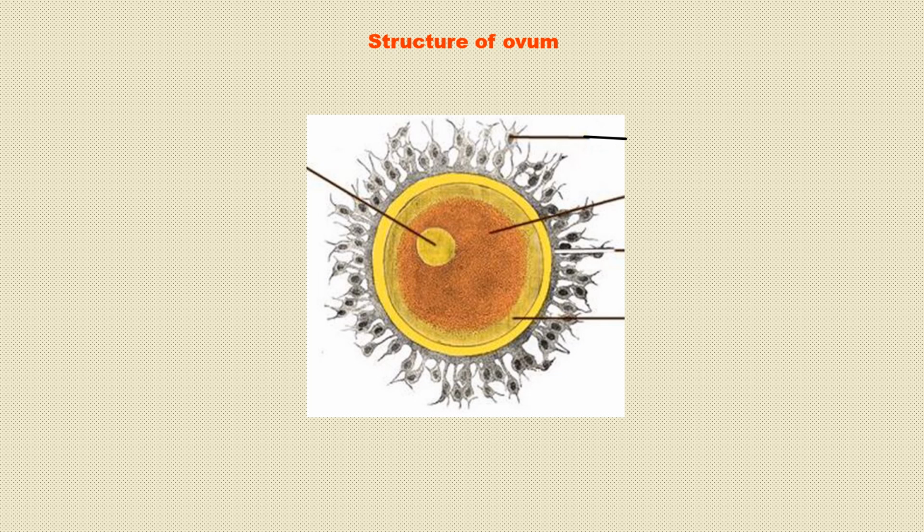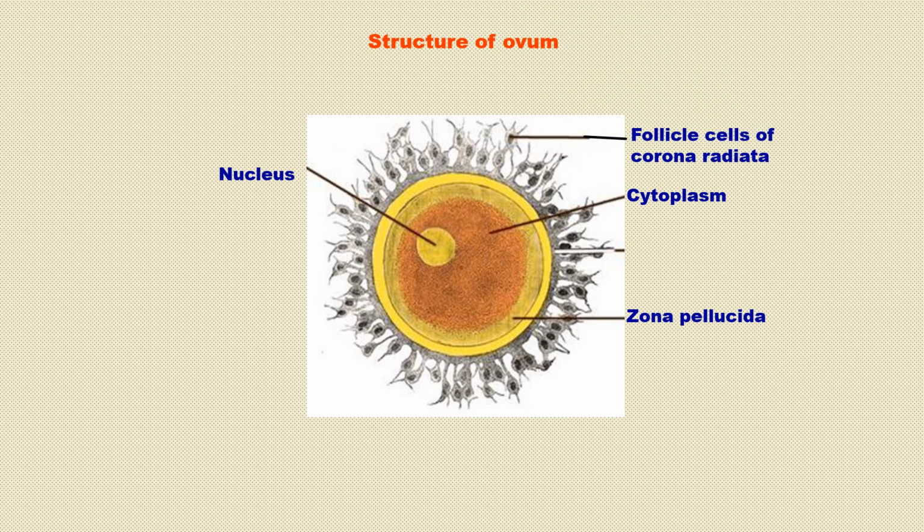It contains abundant cytoplasm and a nucleus. The ovum is surrounded by three membranes: the plasma membrane, surrounded by the zona pellucida, and the outer thick corona radiata.